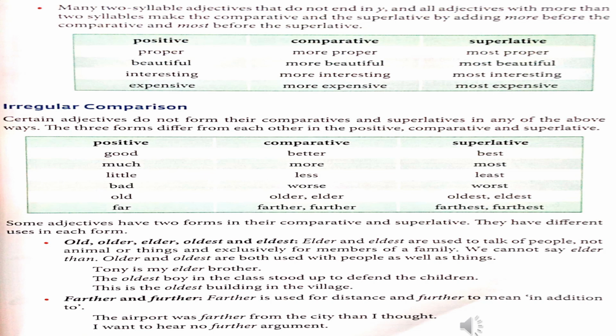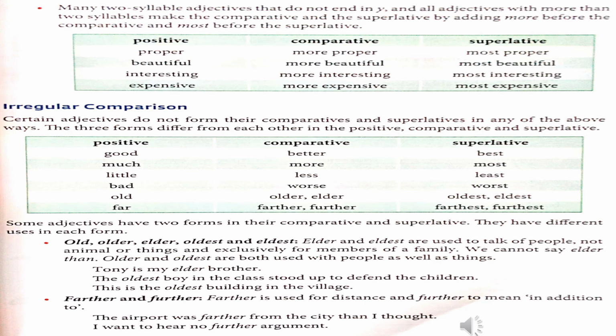If the adjective has two syllables or more than two syllables, we have to add more before the word to make the comparative form and most before the word to make the superlative form. Proper, more proper, most proper. Beautiful, more beautiful, most beautiful. Interesting, more interesting, most interesting. Expensive, more expensive, most expensive.